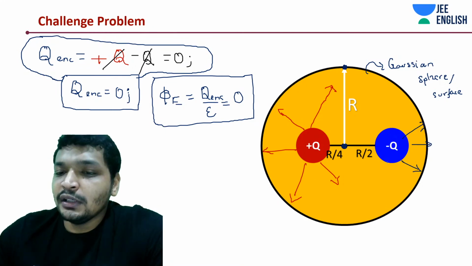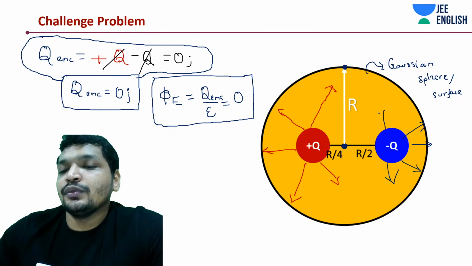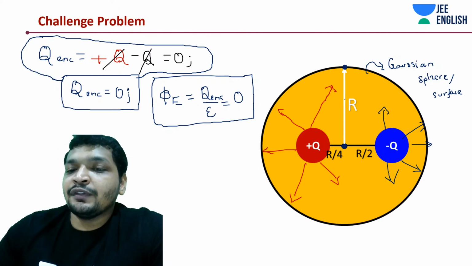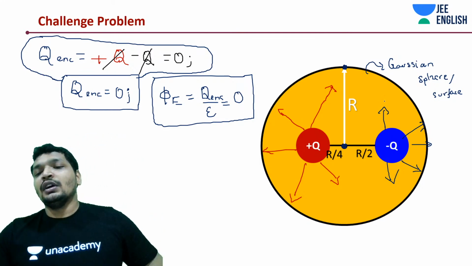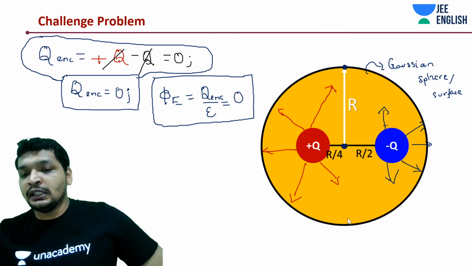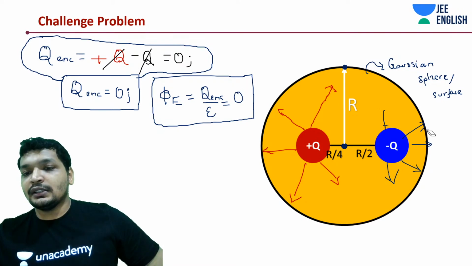According to Gauss law, this is true. And they would eventually cancel out the field due to each other. Whatever flux is exiting due to plus q will be the flux entering due to minus q.